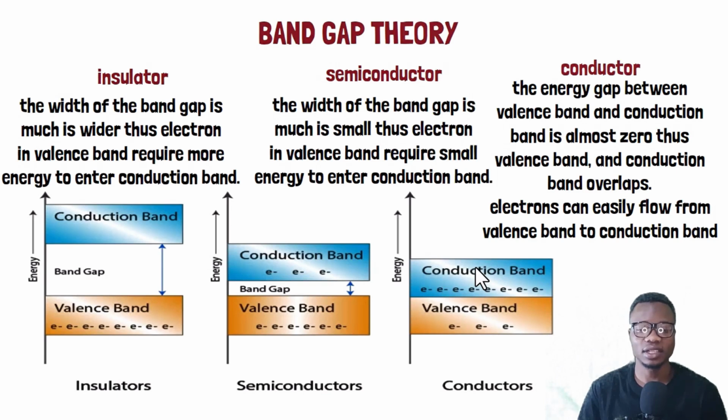So if there is no gap, this means that electrons from the valence band will easily move to the conduction band. That's why conductors can easily carry electric current or electricity, because there is no forbidden energy gap. Hence, no amount of energy is required for the electrons to move from the valence band to the conduction band because the forbidden energy gap is no longer there.